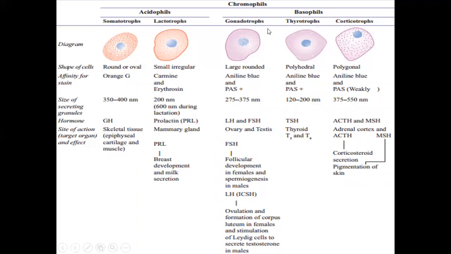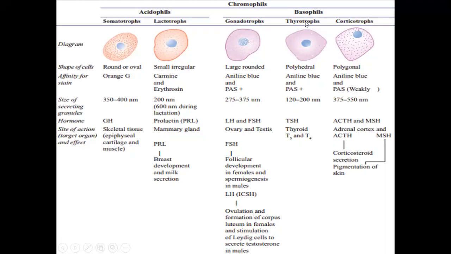Under the heading of basophil, there are three cells: gonadotropes, thyrotropes, and corticotropes. Gonadotropes secrete luteinizing hormone LH and follicle stimulating hormone FSH. These two act on ovary and testes. Follicle stimulating hormone stimulates follicular development in females and spermiogenesis in male, whereas luteinizing hormone stimulates ovulation and formation of corpus luteum in females and stimulation of Leydig cell to secrete testosterone in male. These are the functions of gonadotropes.